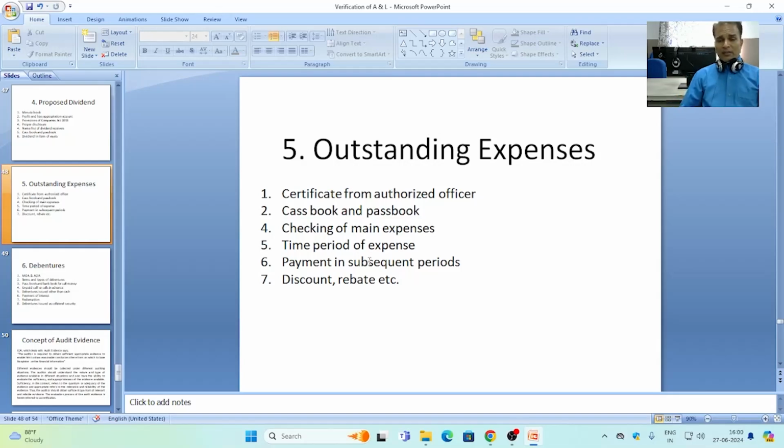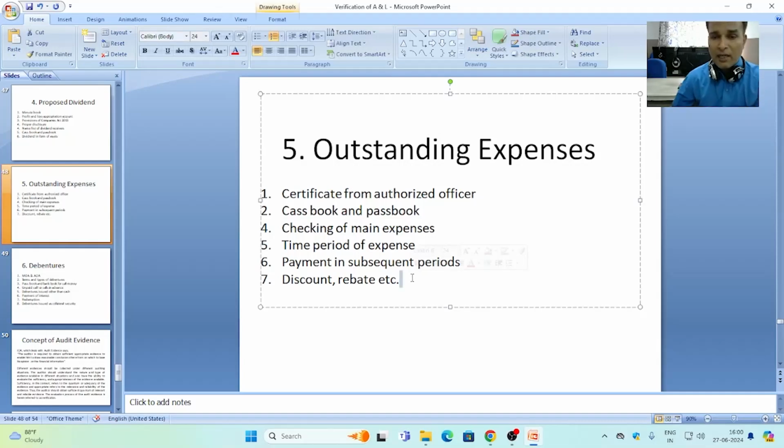Regarding the outstanding expenses, the auditor has to see that it will be paid in the subsequent period only. Disclosure of the outstanding expenses in the balance sheet is not sufficient from the point of view of the verification of outstanding expenses, but it should also be ensured by the auditor that the outstanding amount of the previous year may be paid in the current year, and it should be verified by the auditor.